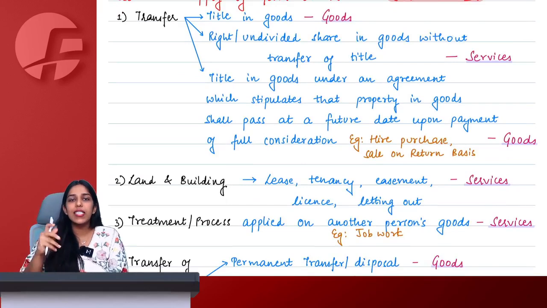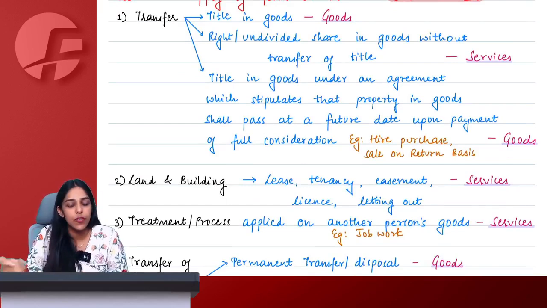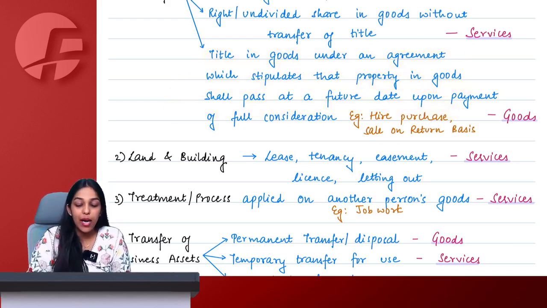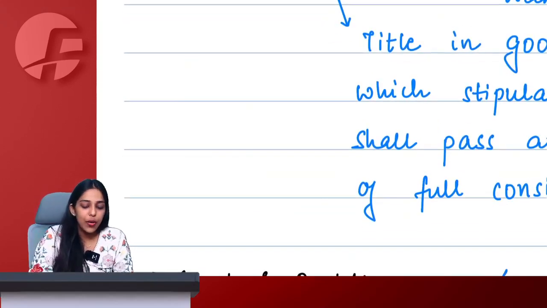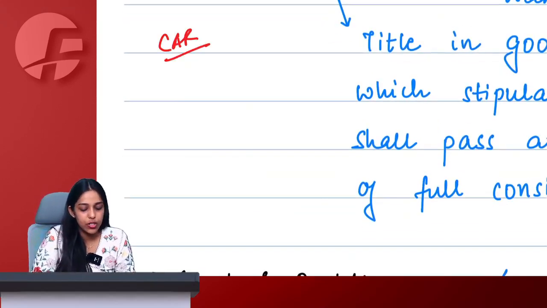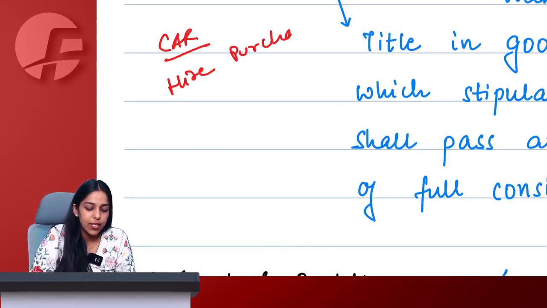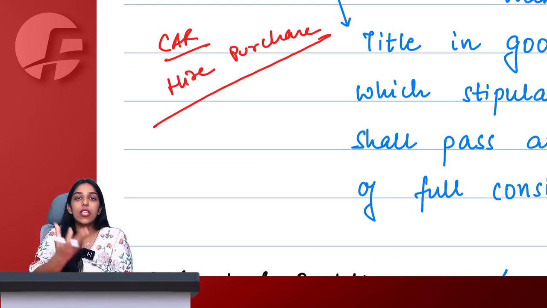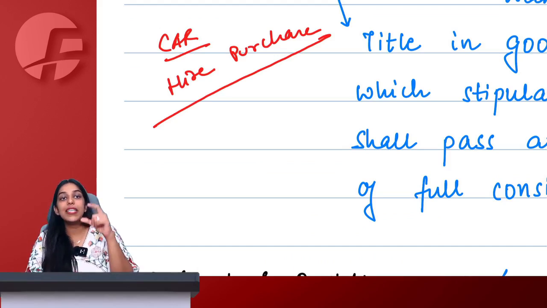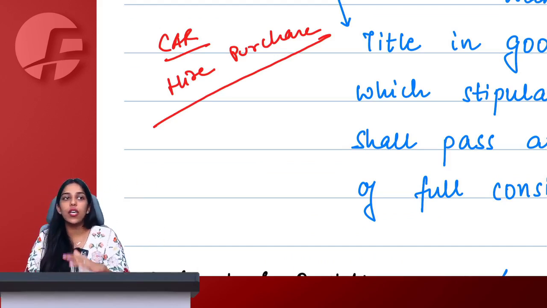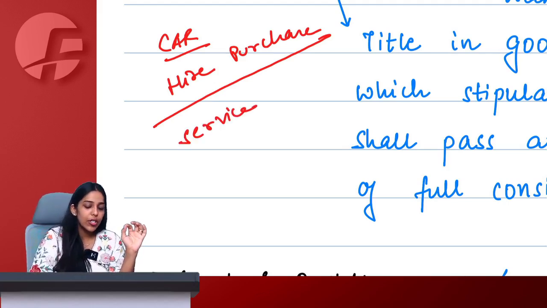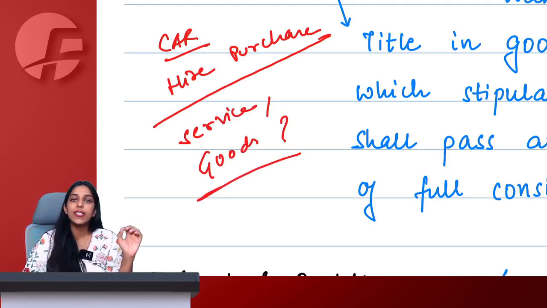You can simply think of it as I am giving the pen on rent to you, which becomes service. Okay. Then title in goods under an agreement which stipulates that property in goods shall pass at a future date. You have purchased a car, let's say on hire purchase, which simply means that you need to pay EMIs. They will give you the transfer, the control, the possession of the car today only. But title will be transferred to you on a future date once you are done with all the EMIs. So the question here is, should I consider it as service or should I consider it as goods? This is a good point here, I can say.